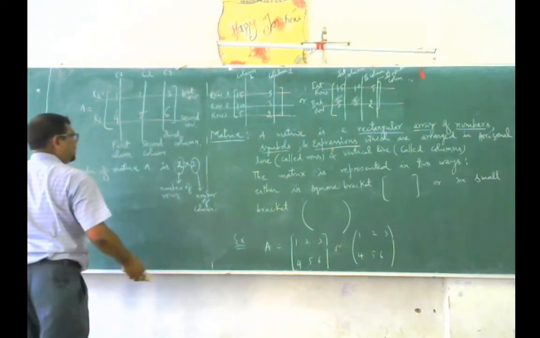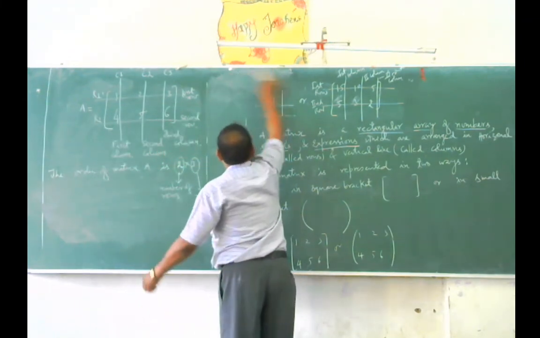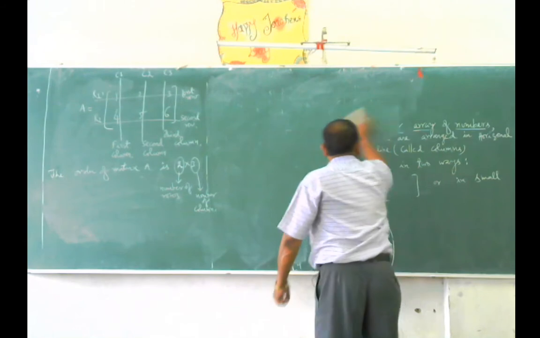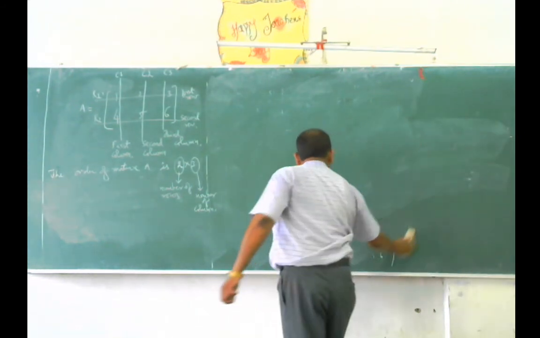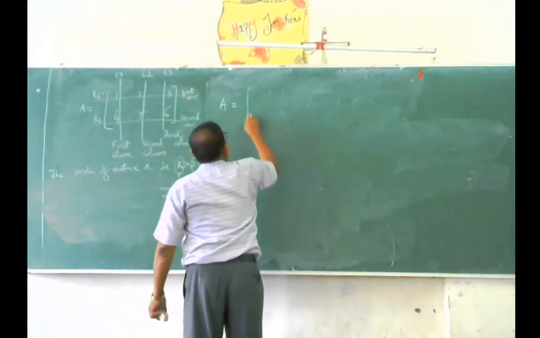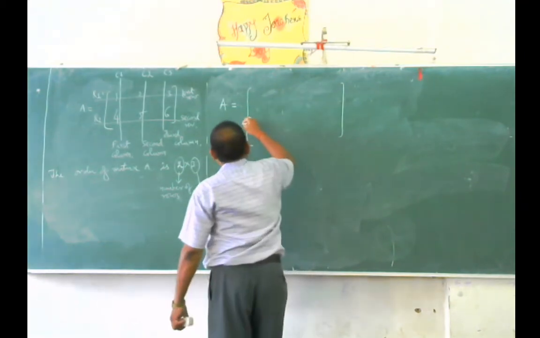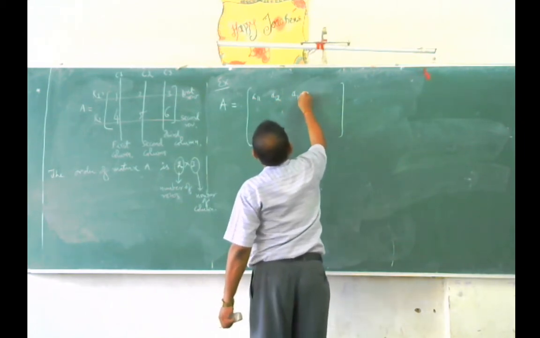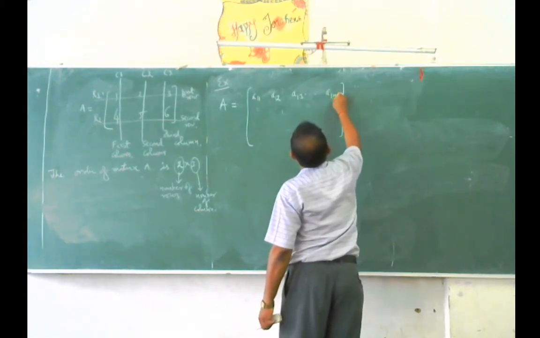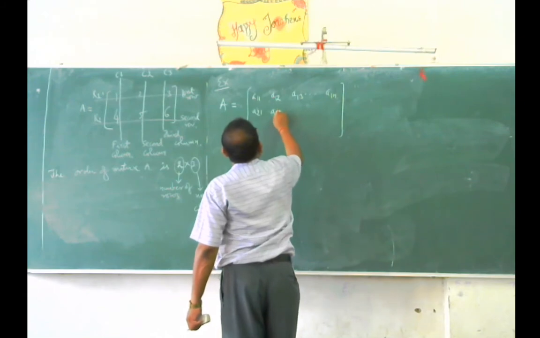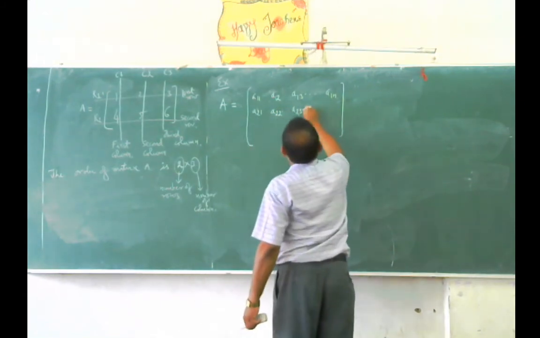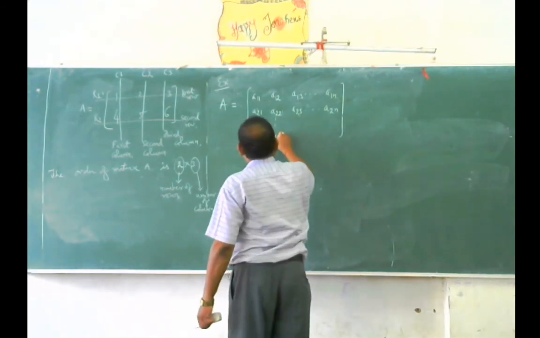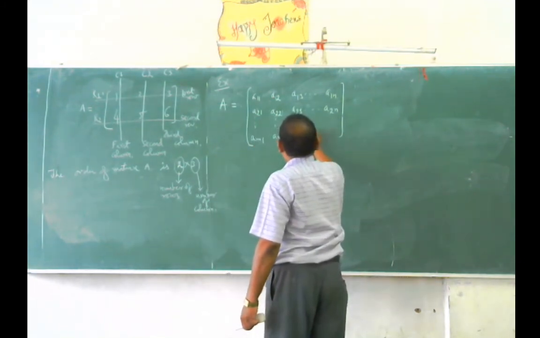And so, in general, the matrix can be written as, just taking an example, in general, matrix A is written as, example 2: A11, A12, A13, dash, A1N; A21, A22, A23, dash, A2N; proceeding with AM1, AM2, AM3, and this is AMN.